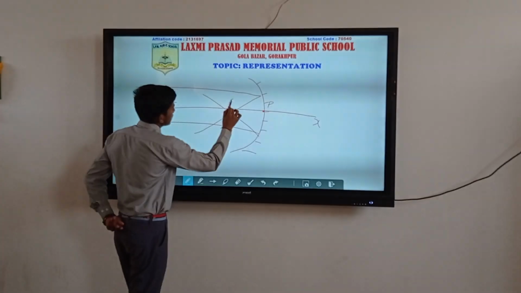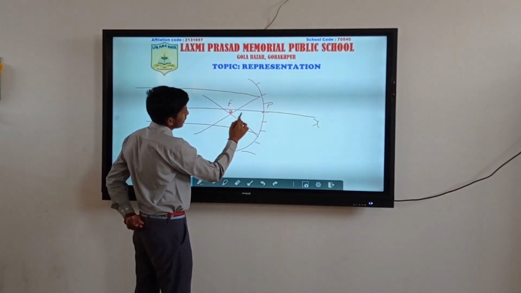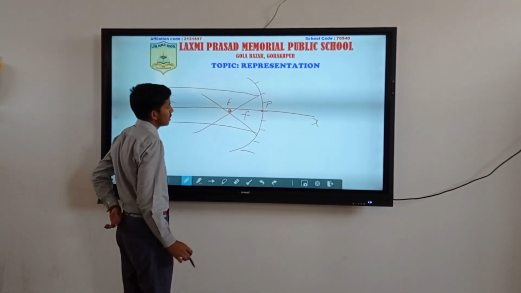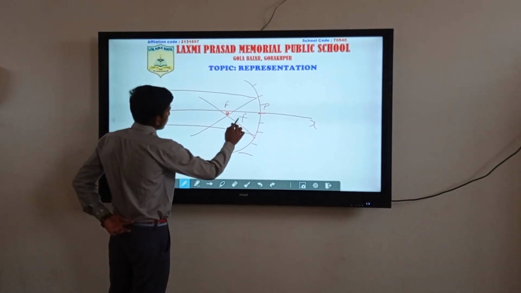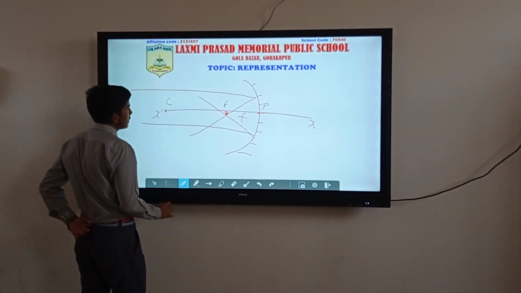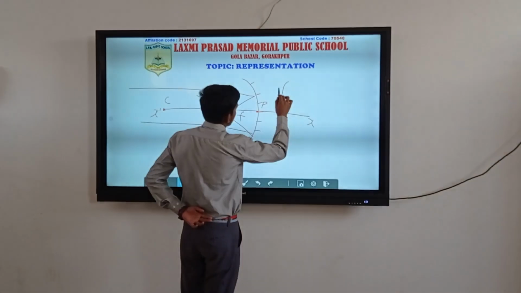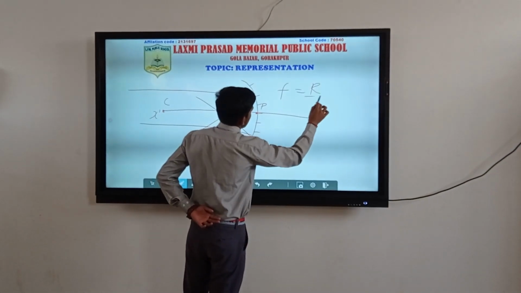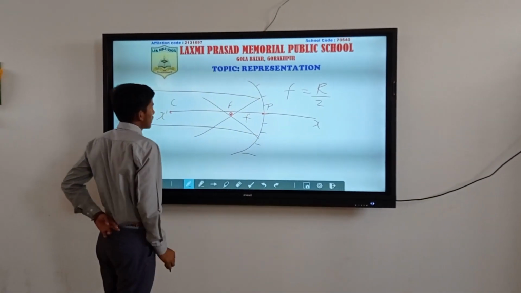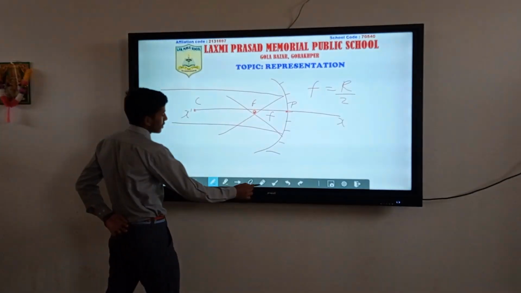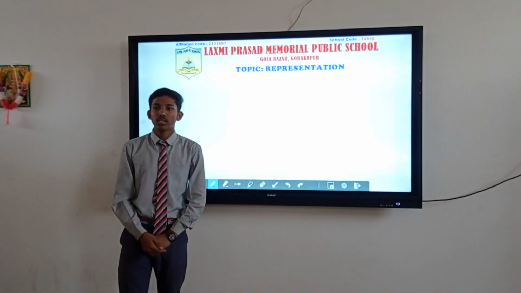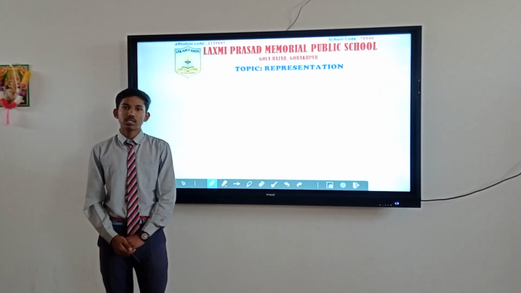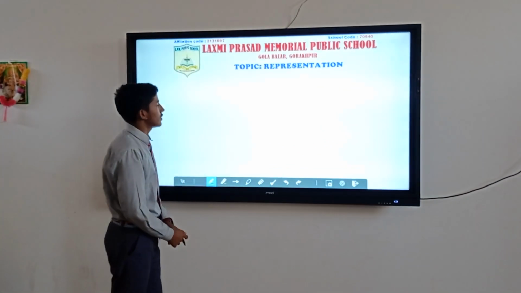This is known as the focus, and the distance between the pole and the focus is known as the focal length, which is denoted by small f. There is a relation between focal length and radius of curvature: f is equal to R by 2. This is the case of the concave mirror. In the case of a convex mirror, the polishing is done on the inner surface and the reflection takes place on the outer surface of the mirror.